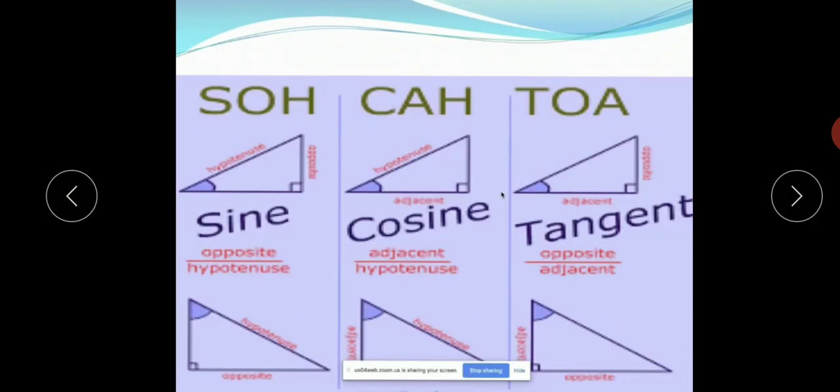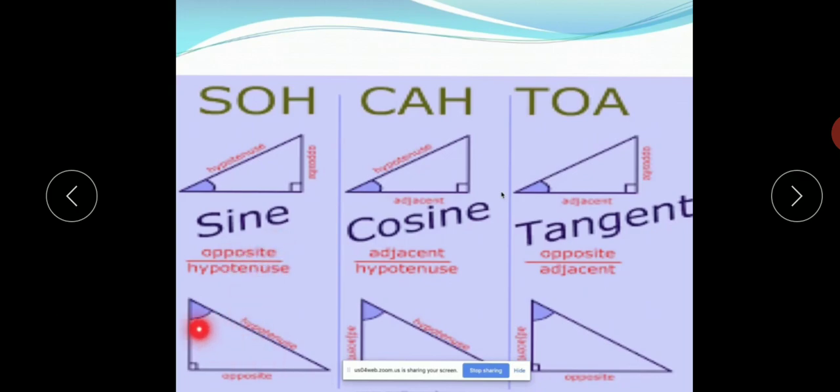As you can see in the figure, this is SOH. This is a right angle triangle, and for this angle, the side opposite to this angle will be this, and hypotenuse is the longest side. So sine is equal to the ratio of the opposite side of the angle upon hypotenuse.